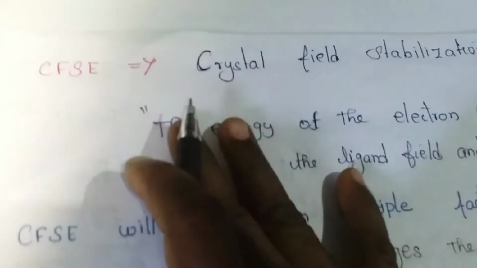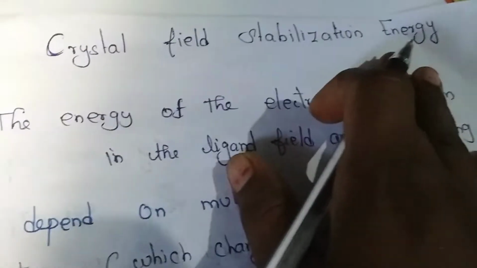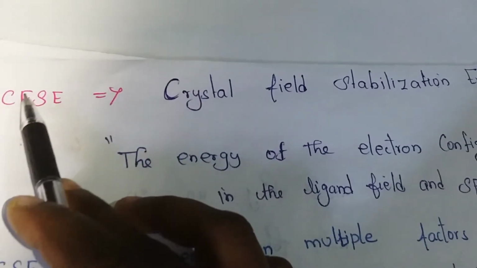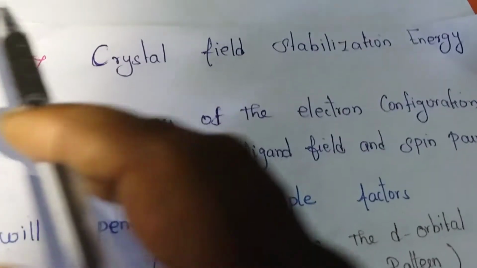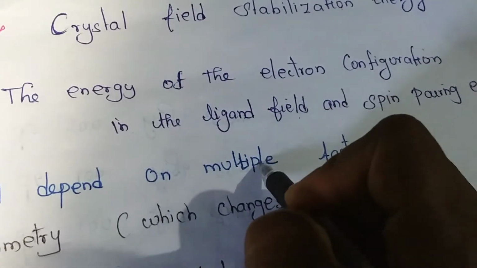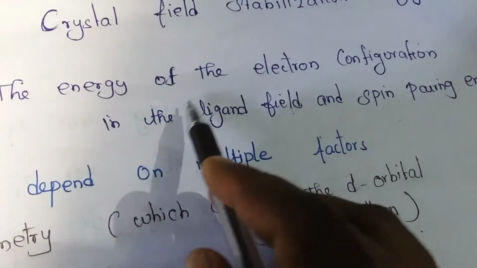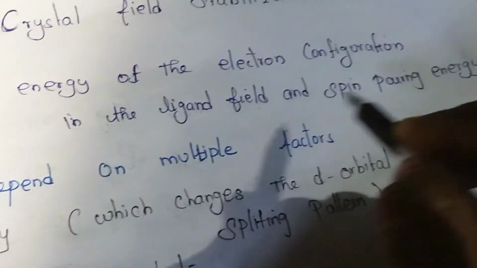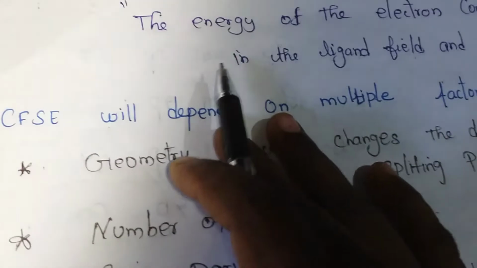Now discussing this question. First of all, what is CFSE? CFSE is crystal field stabilization energy. C means crystal, F means field, S means stabilization, E is energy. What is CFSE? The energy of the electron configuration in the ligand field and spin pairing energy, that is called CFSE.